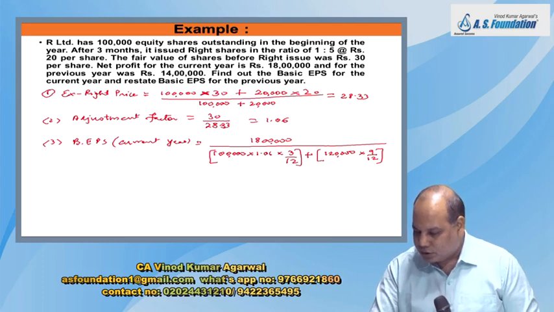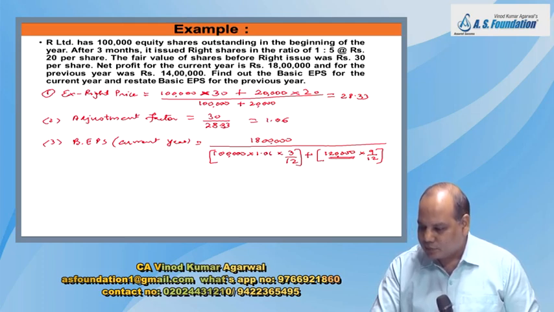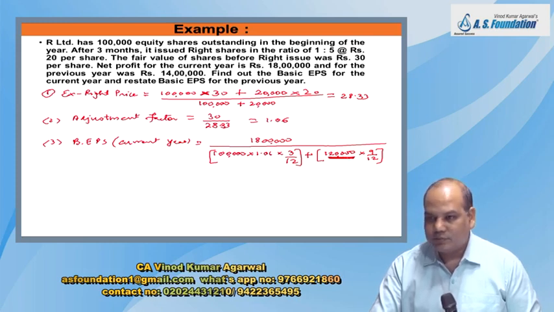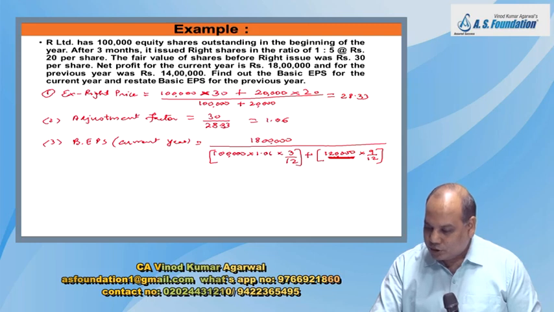Now see, for understanding why in this second part we are not multiplying by 1.06: here we are taking 1,20,000. This 20,000 shares already includes the bonus element, because I am issuing 20,000 shares, and some of the shares are bonus. It already includes it, but here I have to make an adjustment so that the bonus share is covered in all the periods.